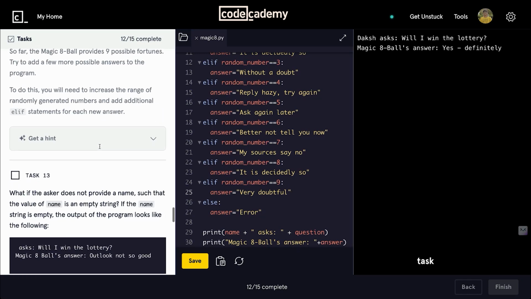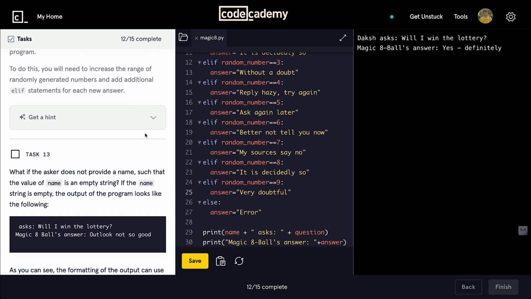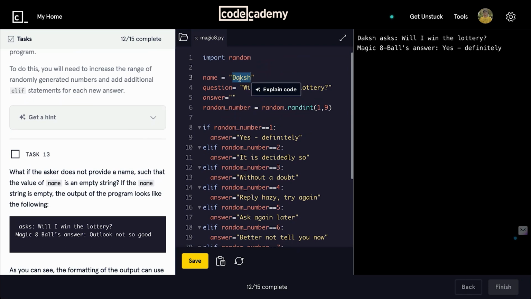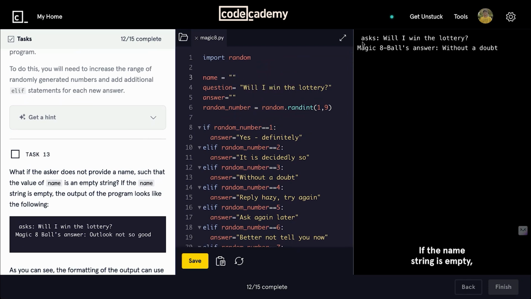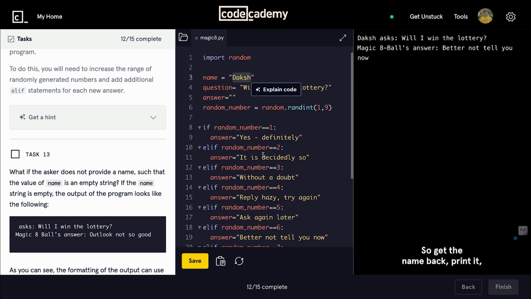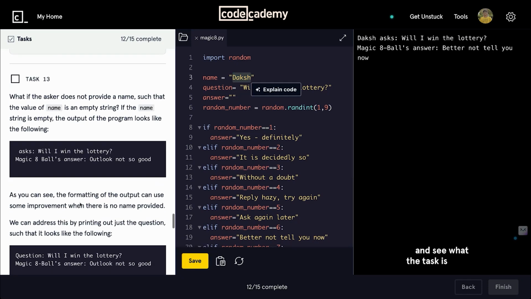Moving ahead, task 13 says, what if the name string is empty? If the name string is empty, it will show nothing here. It just asks, right? This is not looking perfect. So let's get the name back, print it, and see what the task is asking.